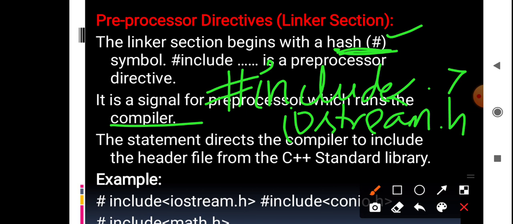What it means is that this hash symbol always indicates to the compiler that there will be some header file for the system. The statement directs the compiler to include the header file from the standard C++ library.